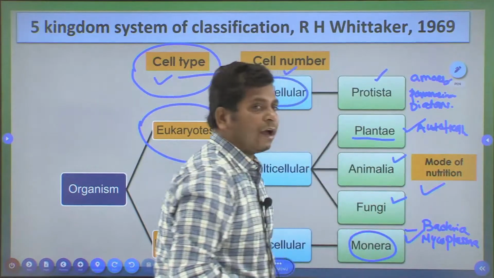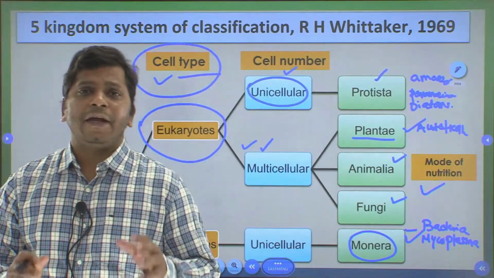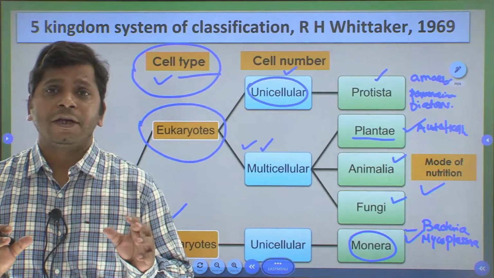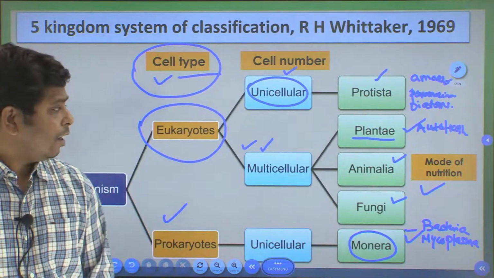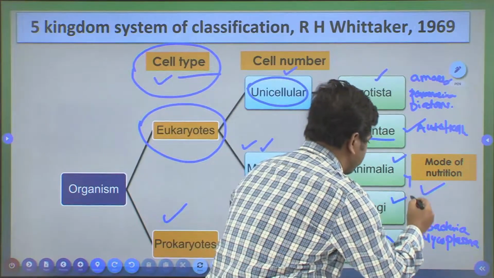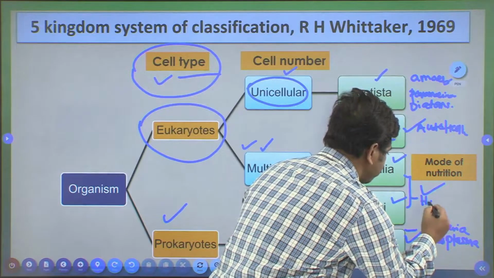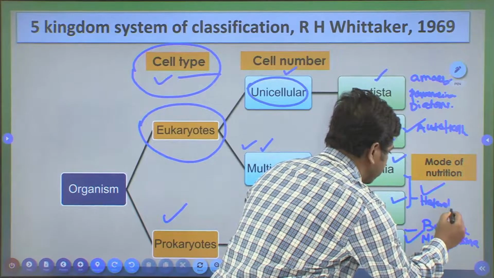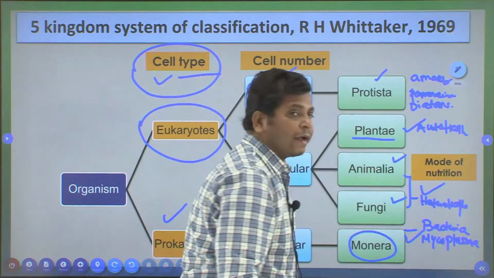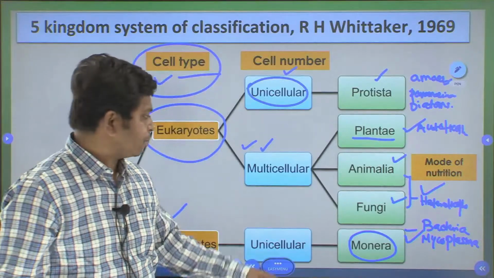Animals and fungi, both of them are non-chlorophyll bearing organisms. So they cannot make their own food, and if they cannot make their own food, they would be heterotrophic. They are heterotrophs. But they are slightly different with respect to their mode of nutrition.